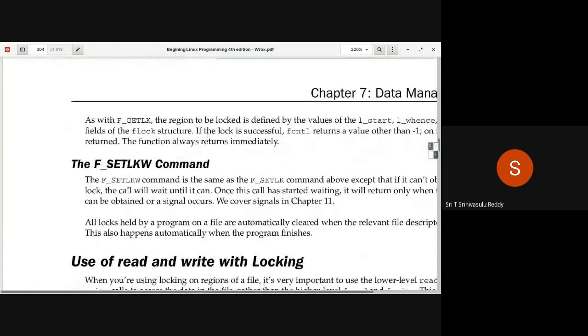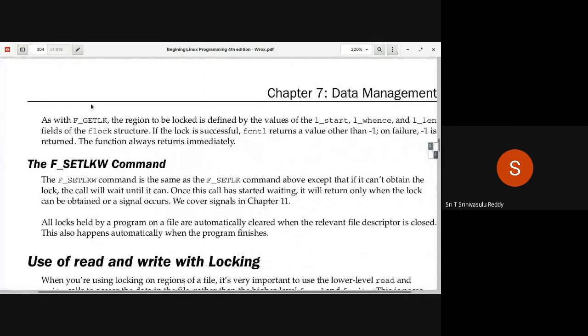So remember, essentially the function always returns immediately. It doesn't wait. F_SETLK will immediately return. And if it returns a value other than -1, then it is possible for you to apply the lock. If it returns a failure, -1 is going to be returned. Remember that. So if it is not equal to -1, it is possible to apply the lock. If it is equal to -1, you cannot apply it. Somebody is holding it, or something like that.